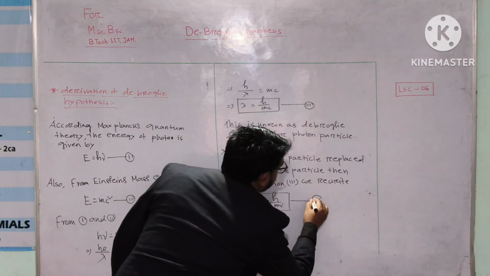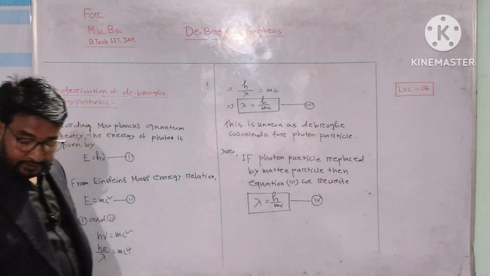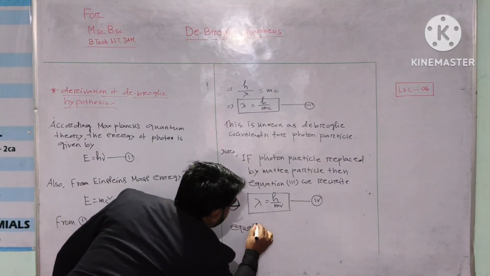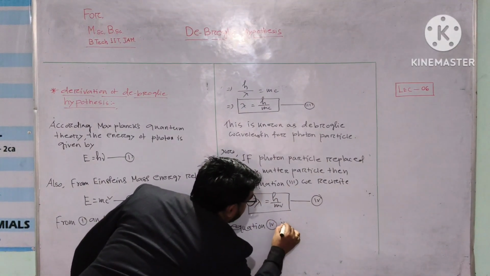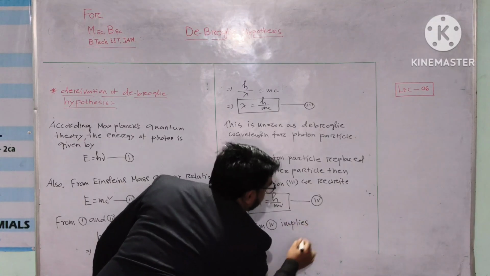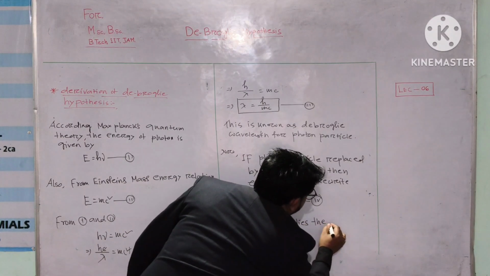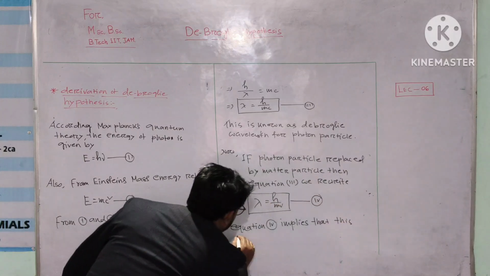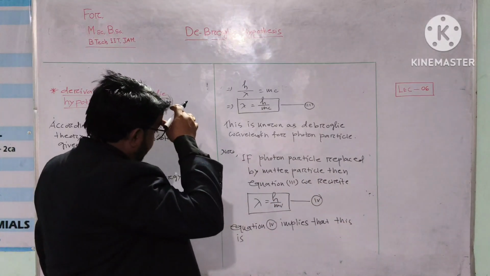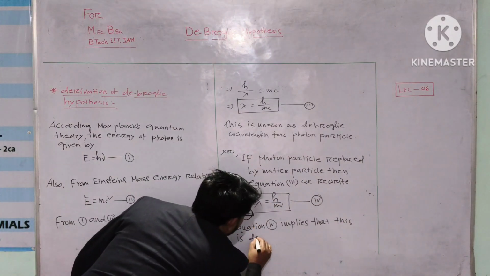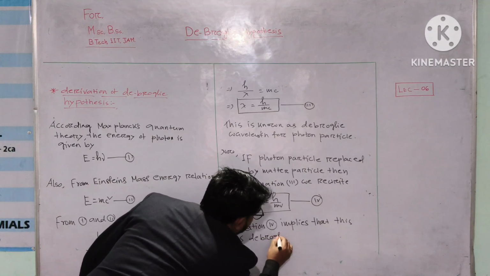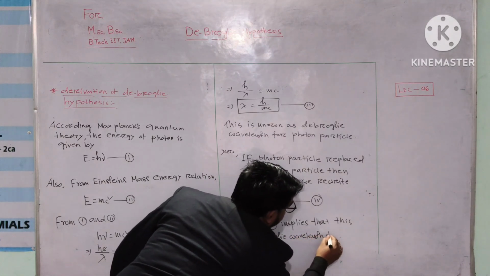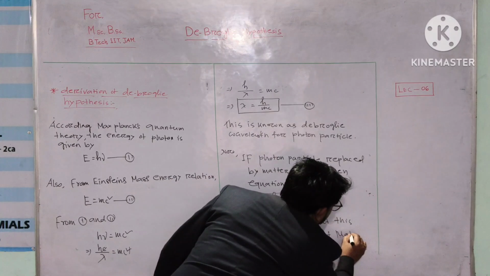So suppose this is equation number 4. Equation 4 implies that this is de Broglie wavelength of matter particle.